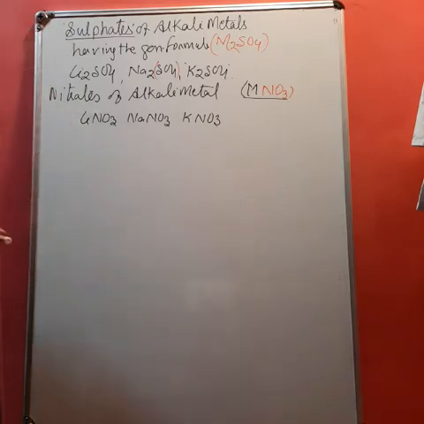Students, here we are asked questions in the form of comparison of solubility or stability, and you have to give the reason.